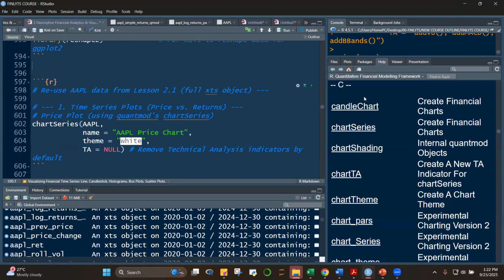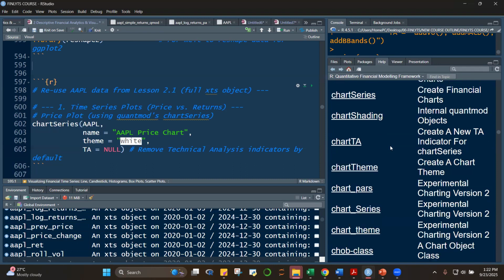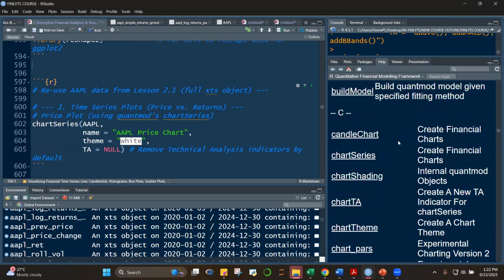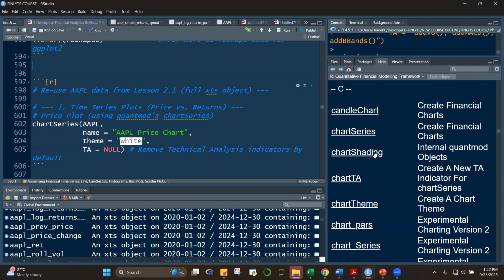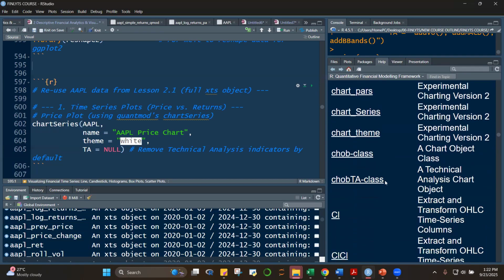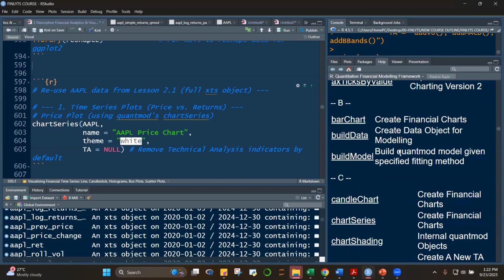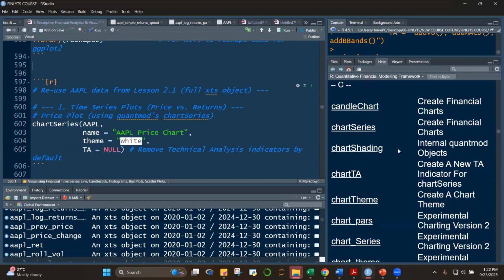It creates financial charts. You can use candleChart; they're the same. There's chartTA, technical analysis, and chartTheme. We have here chart object, TA class, etc. So we have some functions here about charting, about creating plots, and we're going to use chartSeries.